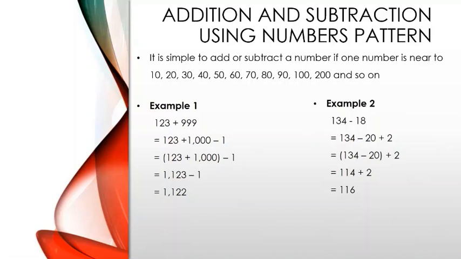134 minus 20 plus 2. We converted 18 to 20, so we put 134 minus 20 in a bracket. 134 minus 20 is equal to 114, and plus 2. So 114 plus 2 is equal to 116.